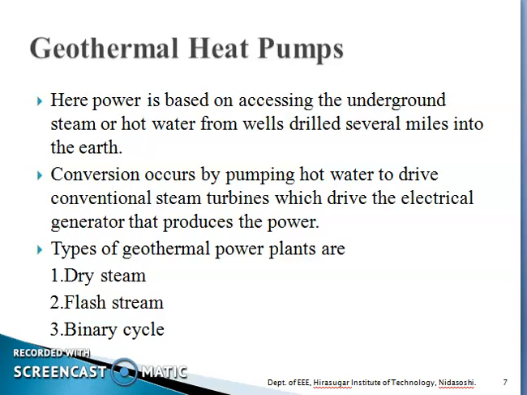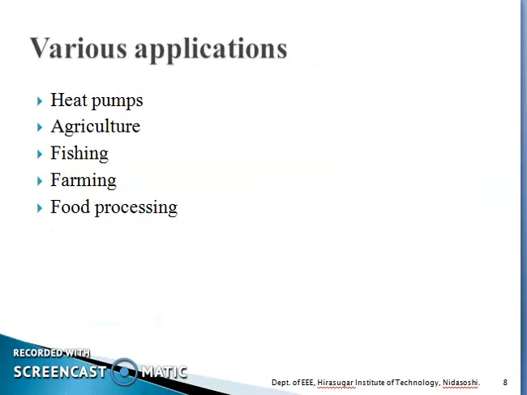Usually dry steam geothermal plants are well advanced and most commonly used. They will use the regular dry steam, but for the flash and binary cycle, they will use recycled water for the generation of power. The various applications of geothermal power plants are in heat pumps, where we can use this steam turbine. In agriculture, fishing, farming and food processing we can also use the steam turbine power plants.